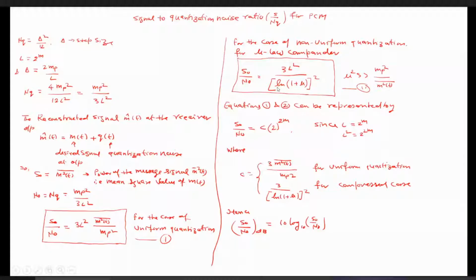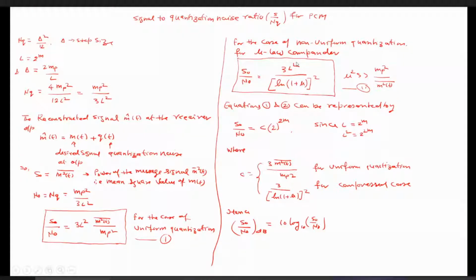So we all know that 255 we used to take for practical applications. So 3L square by ln(1 plus mu) whole square. So you should remember both the expressions, right? That is 3L square m bar square T by mp square for uniform quantization, and specifically for the Mu-law, S0 by N0 is given as 3L square by ln(1 plus mu) whole square. For L you may not get the equation, so that's why I'm giving only for the Mu-law.